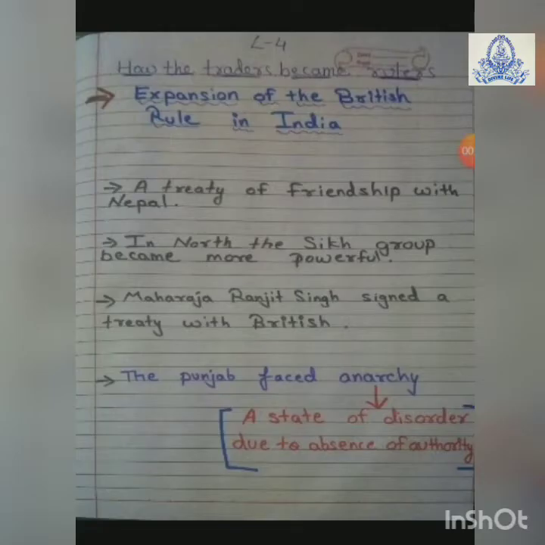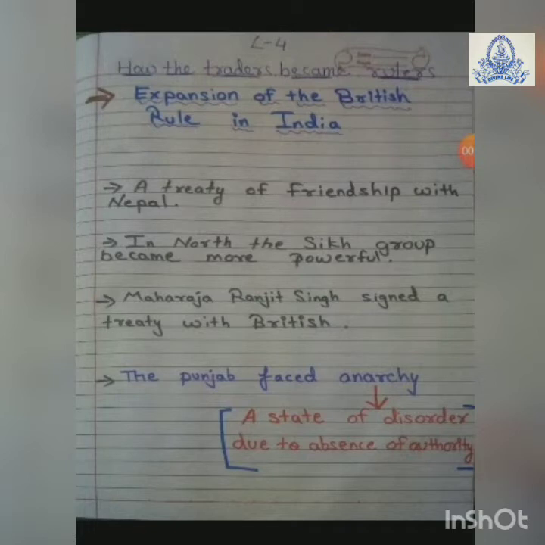So now they entered into a treaty of friendship with Nepal. Okay, why? Because the Britishers sensed a threat from Nepal. Already Nepal fought many battles to capture the frontiers. Frontier means border between two countries. So the Britishers did not want any battle with Nepal.